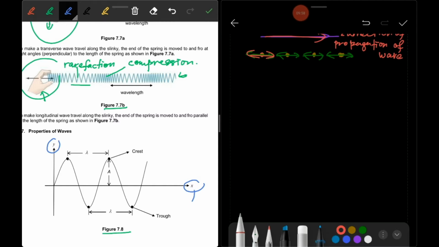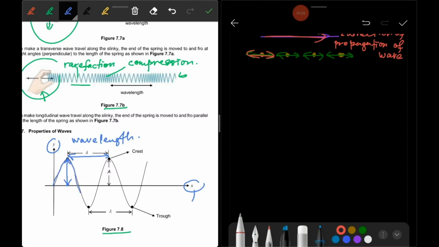So if you calculate from this point to this point, here we call it wavelength. From zero to this point here we call it amplitude. One complete oscillation is this one.